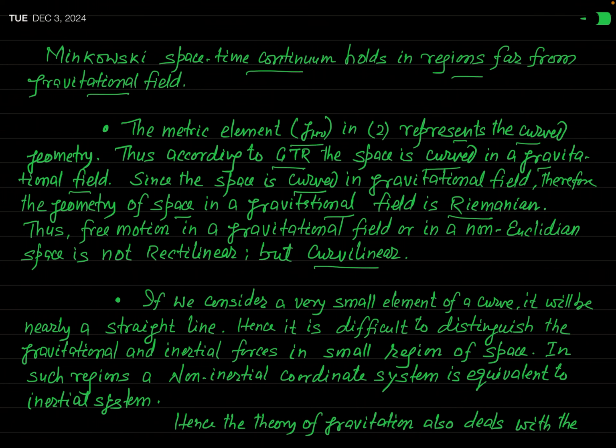In lower classes, you study that when a particle is dropped in a gravitational field, it follows a rectilinear path. Okay?